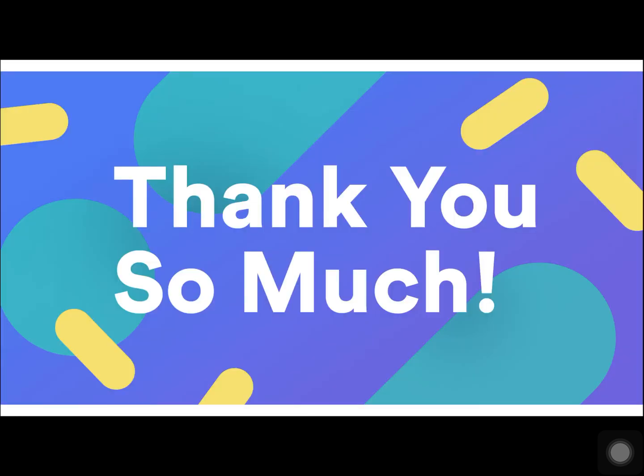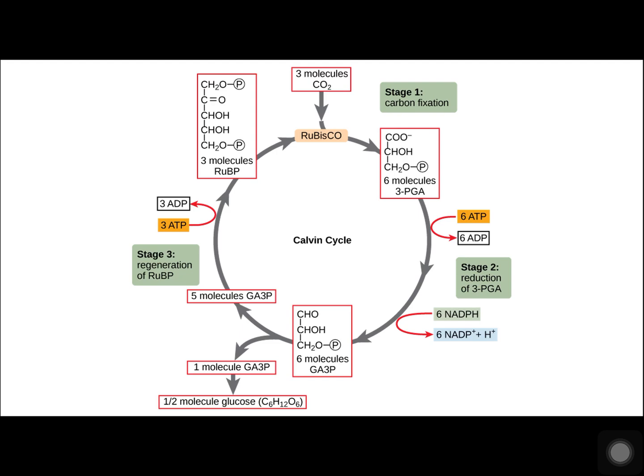For the third stage, regeneration of RuBP. Interestingly, at this point, only one of the G3P molecules leaves the Calvin cycle and is sent to the cytoplasm to contribute to the formation of other compounds needed by the plant. Because the G3P exported from the chloroplast has 3 carbon atoms, it takes 3 turns of the Calvin cycle to fix enough net carbon to export 1 G3P.